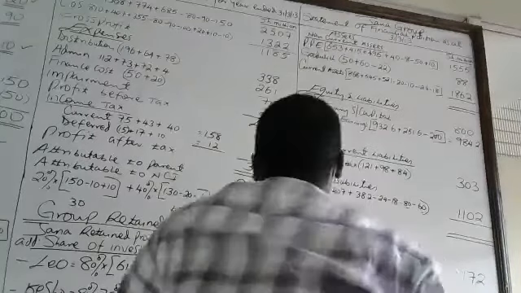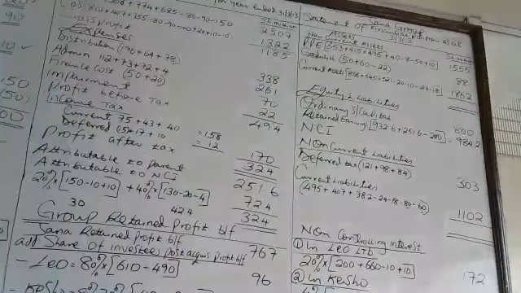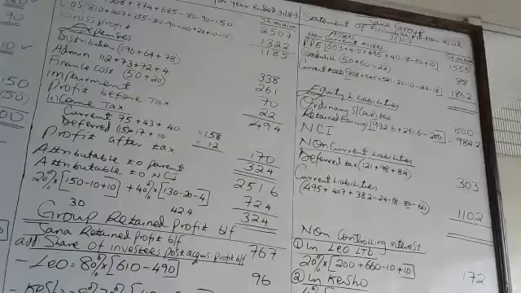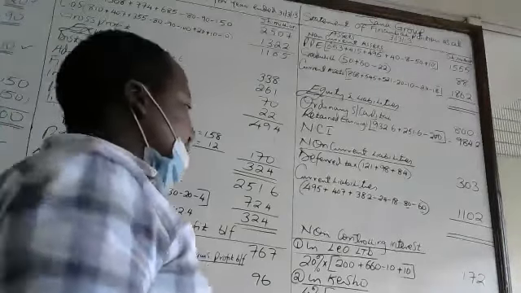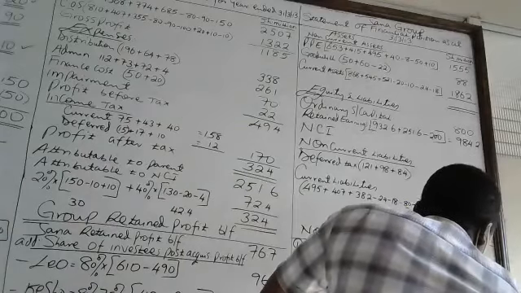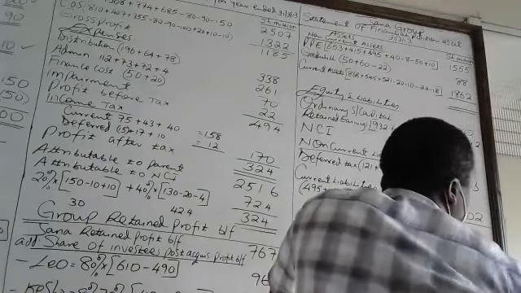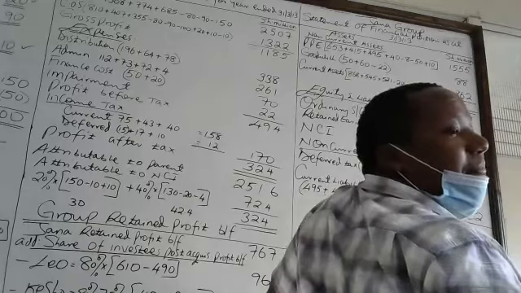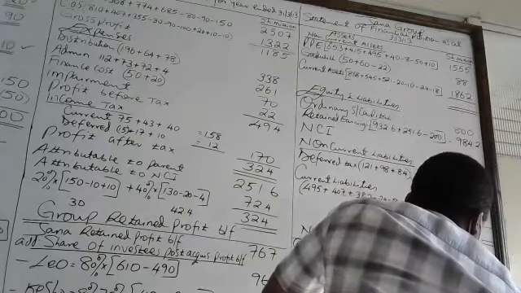That is why when we were computing goodwill on acquisition of cash, we only took 80% of the cost of investment, because the other cost is to NCI, which we now offset here. 20% of 405 equals 81.